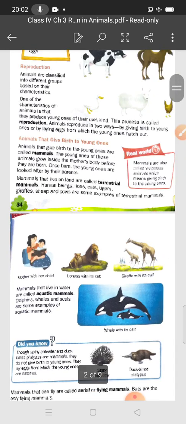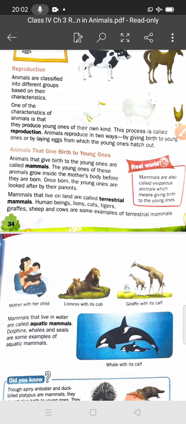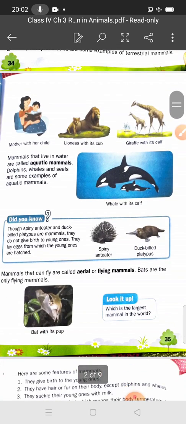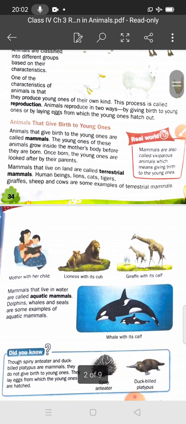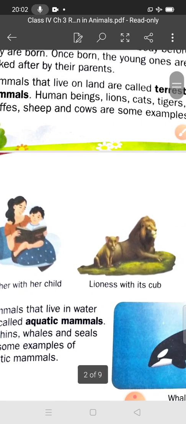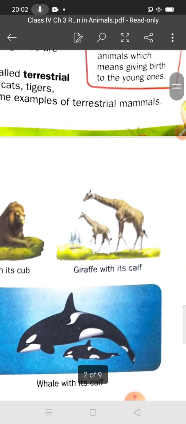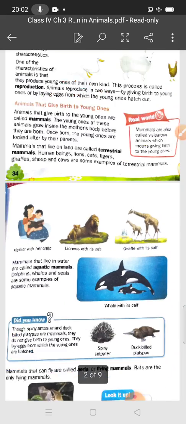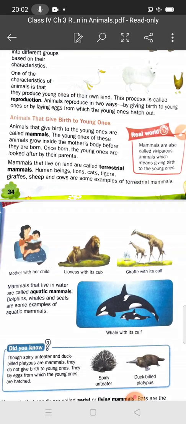Students, we have discussed also there are three types of mammals: terrestrial mammals, aquatic mammals, and aerial or flying mammals. Terrestrial means land. Those mammals that live on land are called terrestrial mammals. Human beings, lions, giraffe. You can see the mother with her child, lion with its cub, and giraffe with its calf.